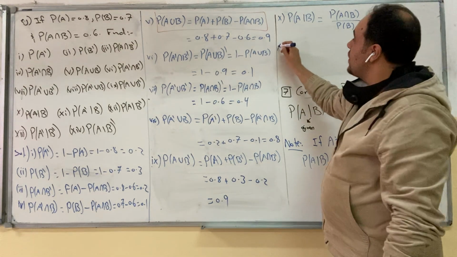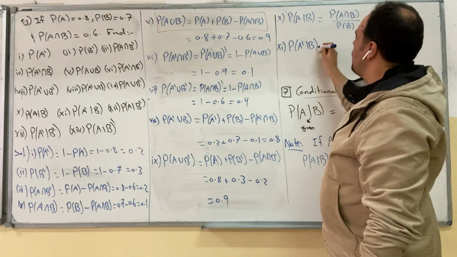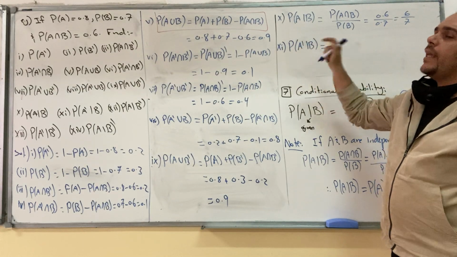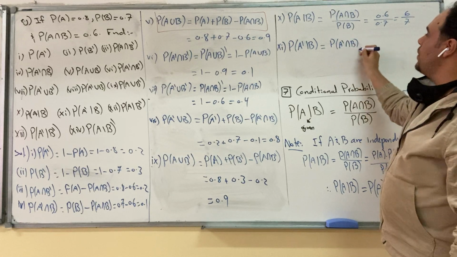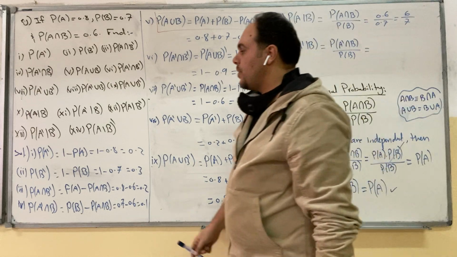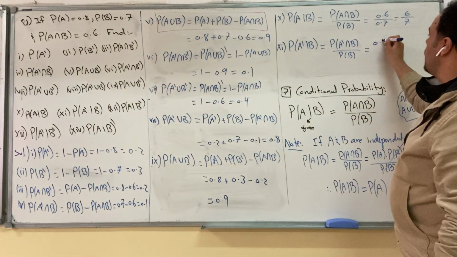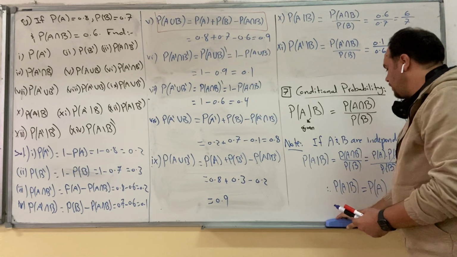For part 11, you are asked to find probability of A complement given B. We will apply the same rule, but instead of A, we will use A complement. So this becomes probability of A complement intersection B over probability of B. But we did A complement intersection B in part 4, it was 0.1. B is given by 0.6. The answer is 1 over 6.